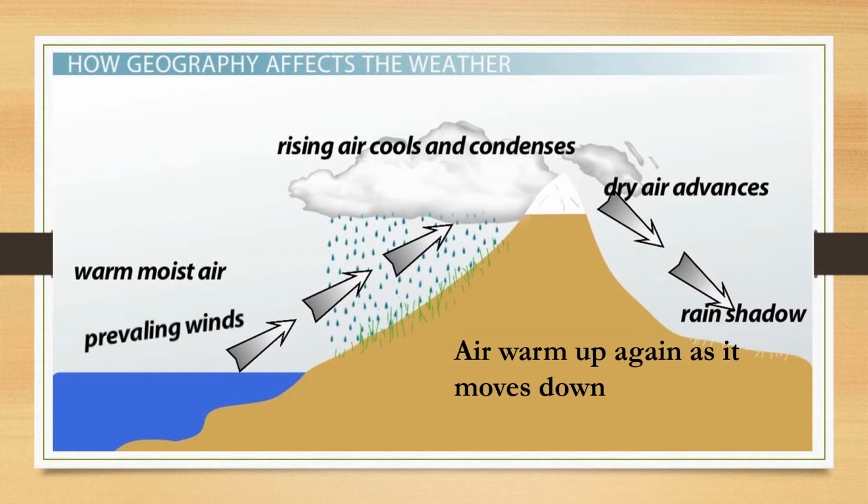Now, look at this diagram. This diagram shows how geography affects the weather, how the presence of a sea or a mountain, as we have already read, are factors that can affect the climate. How do these affect the climate? Let's start with the water cycle. What is the first stage in the water cycle? As you can see, evaporation.